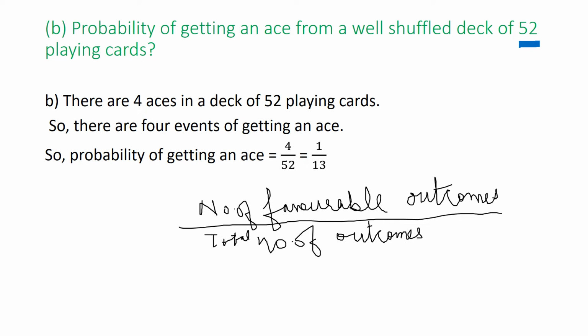This is what you are finding out. You are finding the probability of getting an ace. Okay. So we can reduce it also, 4 upon 52, that is 1 upon 13.